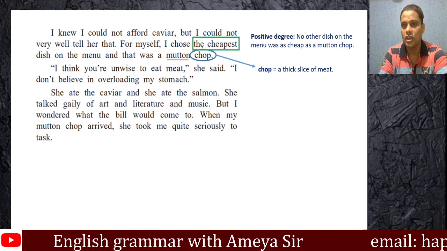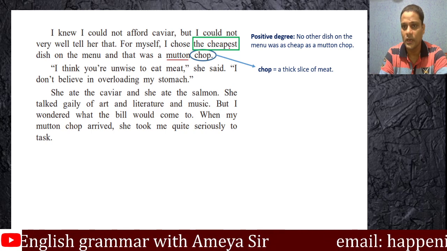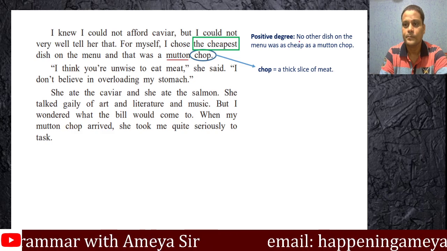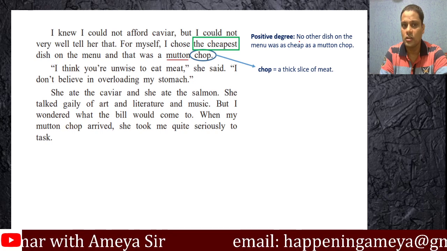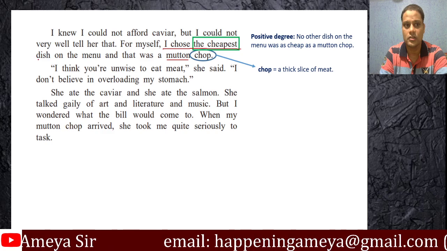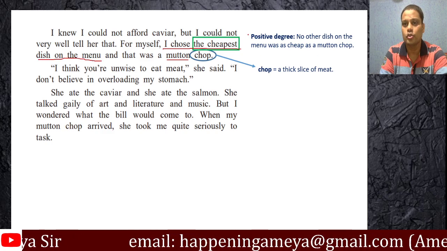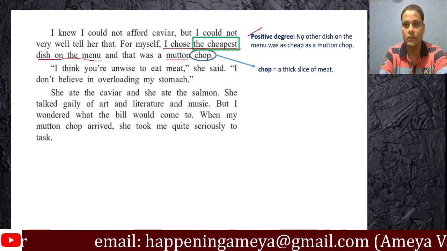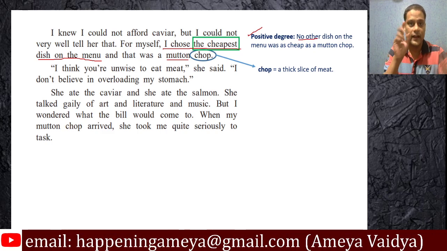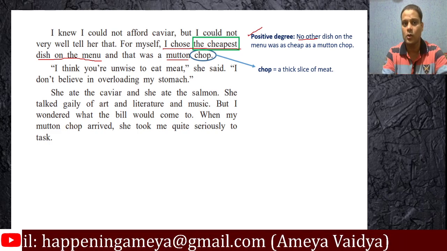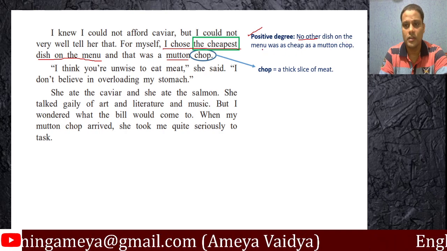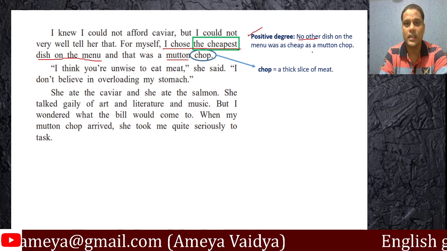"I chose the cheapest." Now, the cheapest is a superlative degree. How are we going to change it to the positive? Imagine the line is "I chose the cheapest dish on the menu." This is the question. They'll ask you to change it to the positive degree. How are we going to deal with it? You start with "no other" because there is no "one of the" factor in the question. So you will start with "no other." No other dish on the menu was as cheap as a mutton chop.